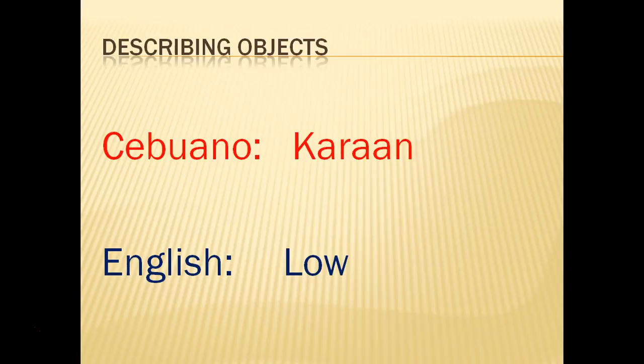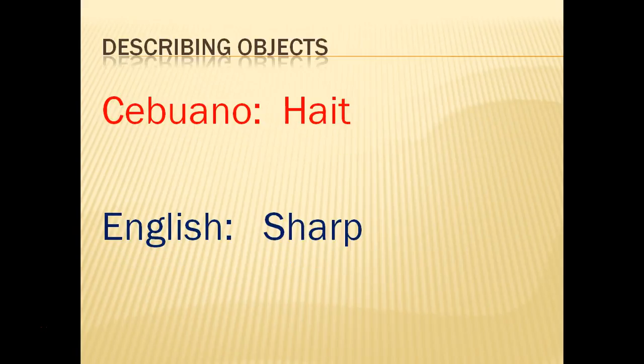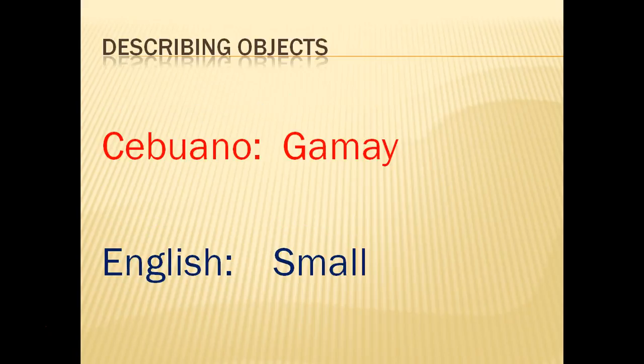Karaan. The word karaan in Cebuano is raw in English. And mabaw is shallow. The word mabaw here in English is shallow. Hait. Hait is sharp. Mubo, that is short. Gamay, that is small.